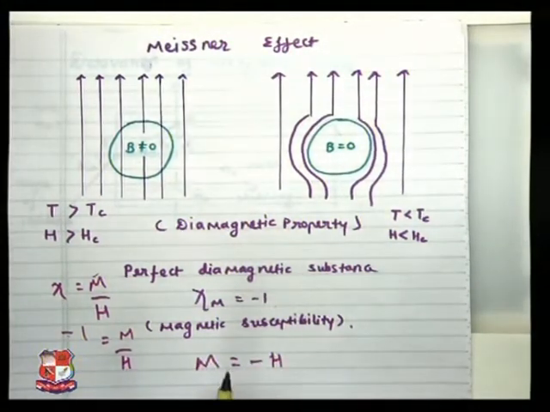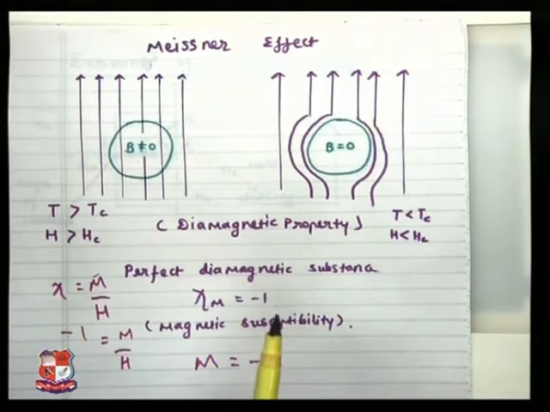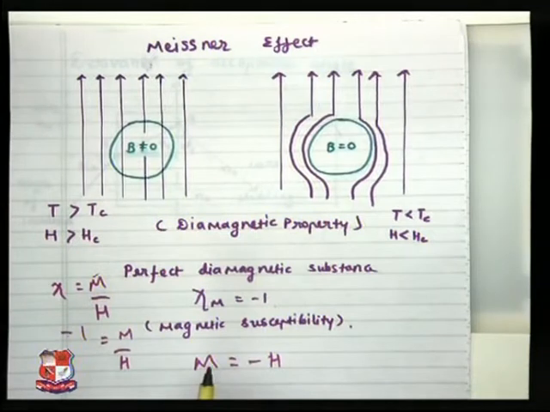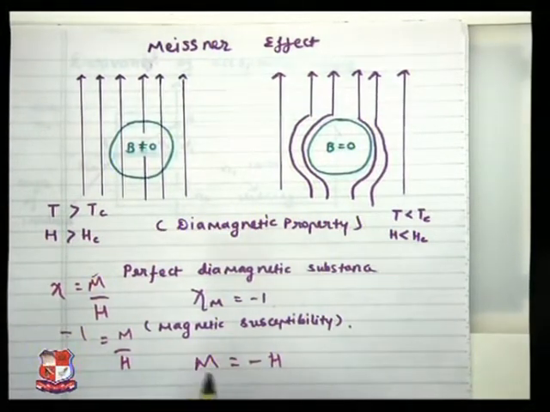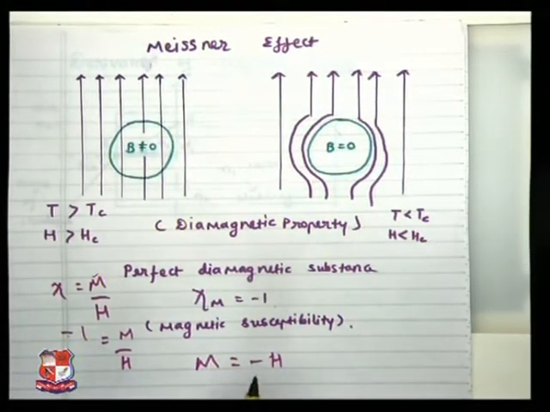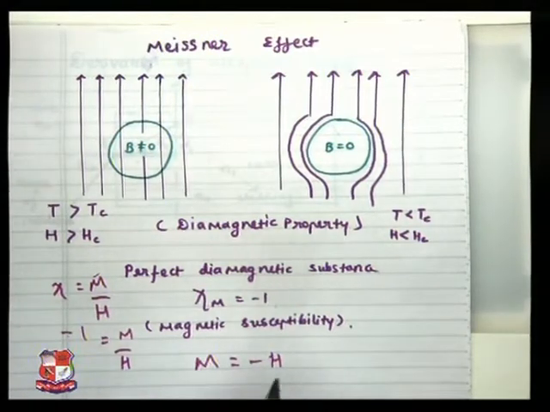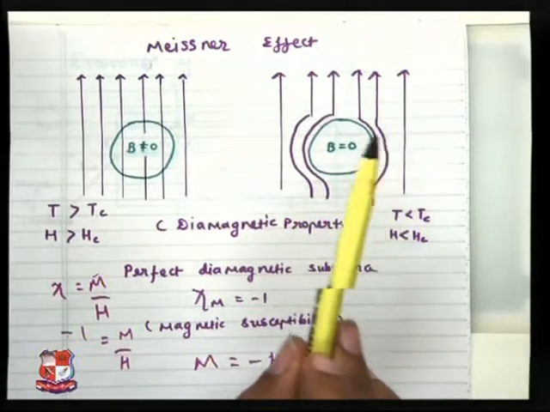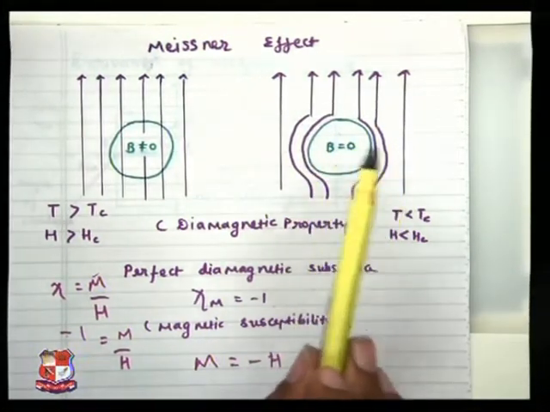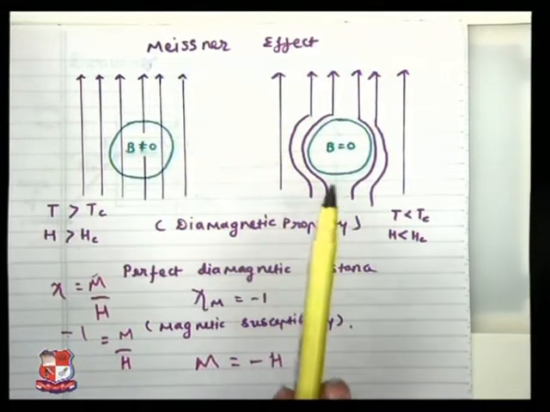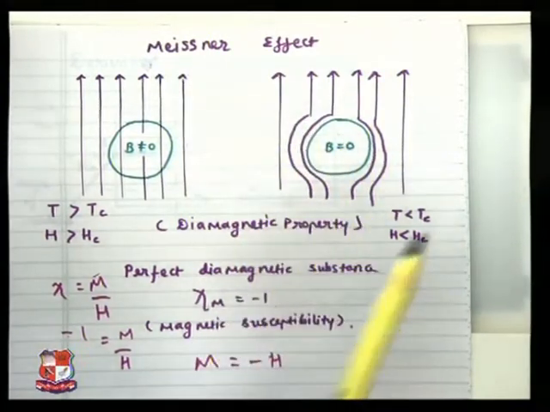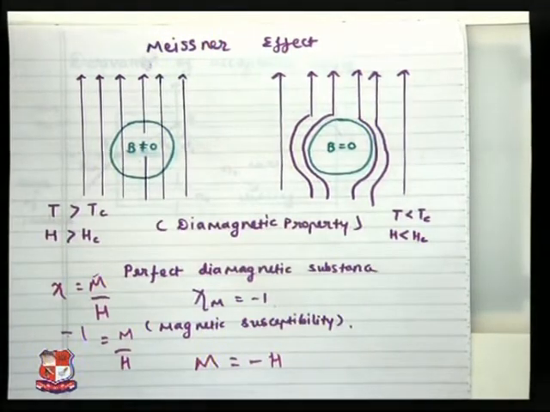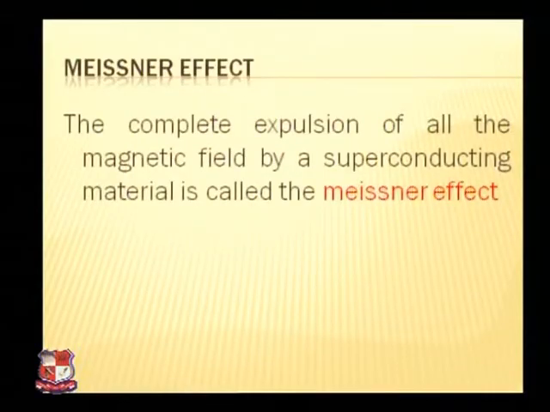From this equation we can see that if susceptibility is equal to -1, the magnetization of the material and the applied magnetic field are the same but opposite in direction. If they are opposite in direction and of the same magnitude, B inside the material becomes 0. That means it will not let the magnetic field lines pass through this material.